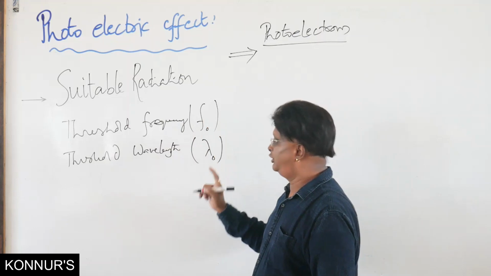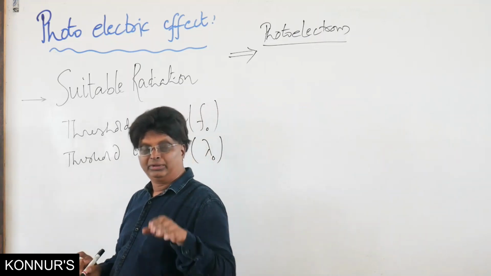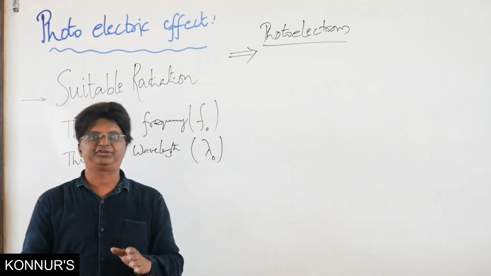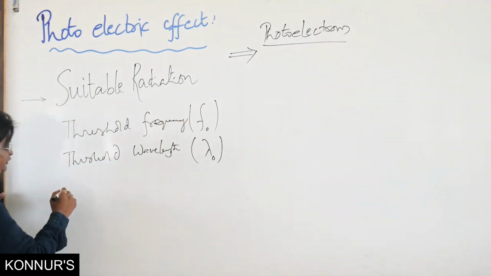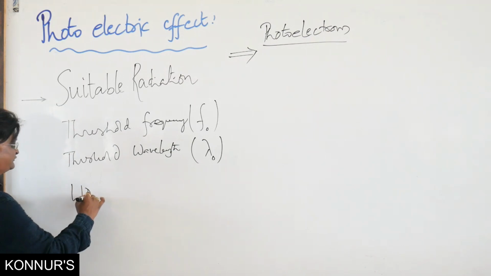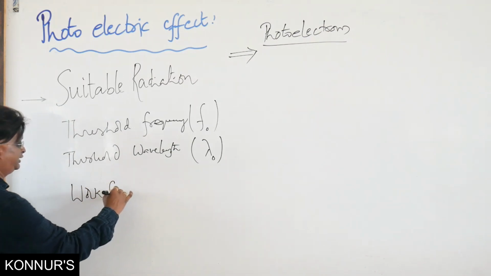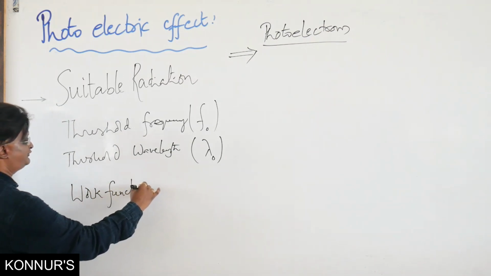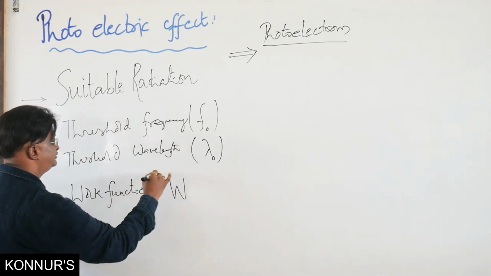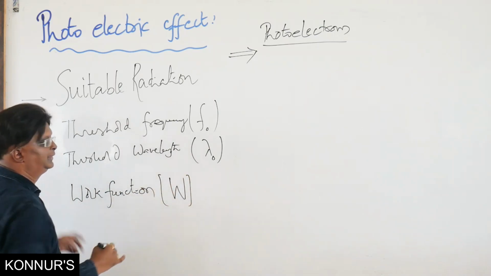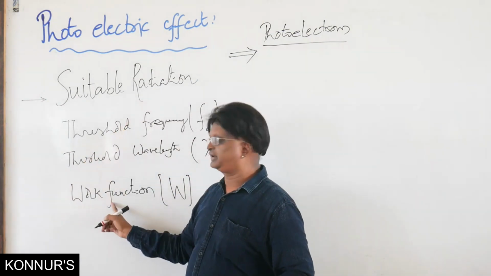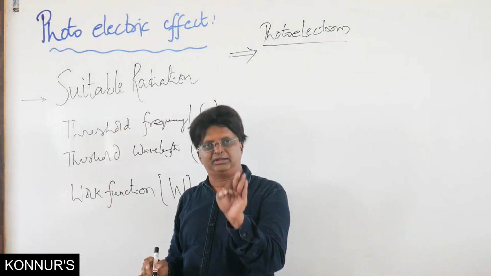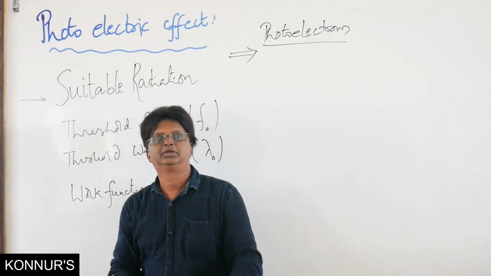F0, lambda naught. And since yesterday we have mentioned that radiation in the form of photons, with this frequency or wavelength term, now we define what is called as work function. Another very big definition. Work function using the symbol W. Since it is the minimum frequency, this corresponds to the minimum energy of radiation.